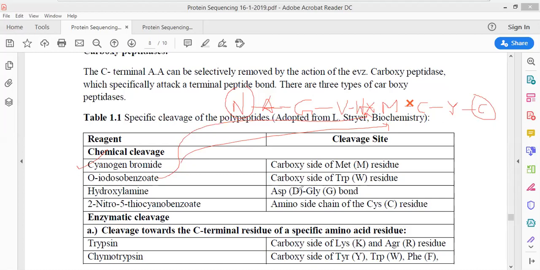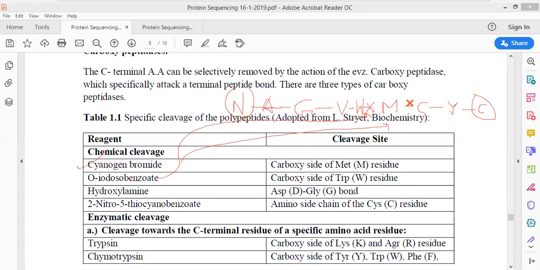Hydroxylamine again will break at asparagine and at aspartate and glycine. Then there are other chemical agents that could be used, such as 2-nitro-5-thiocyanobenzoate, that can be used to break at the amino side of the cysteine residue.